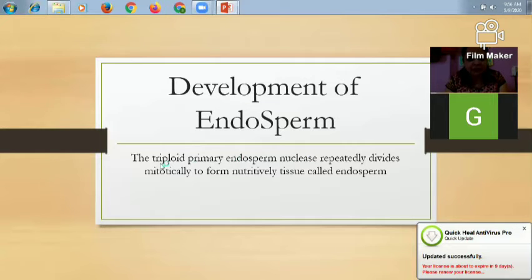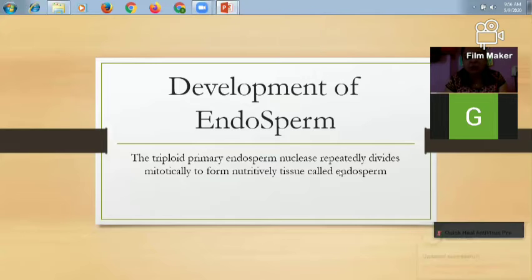Okay, so here the triploid primary endosperm nucleus repeatedly divides mitotically to form a nutritive tissue called the endosperm. Nutritive tissue means the tissue that gives nutrition to the development of the seed. So, triploid primary endosperm nucleus.